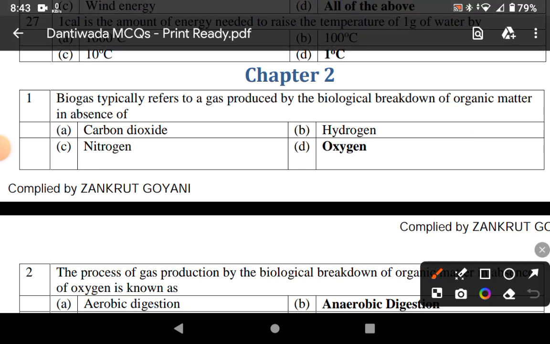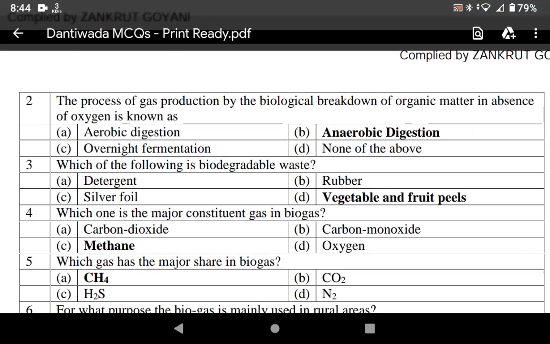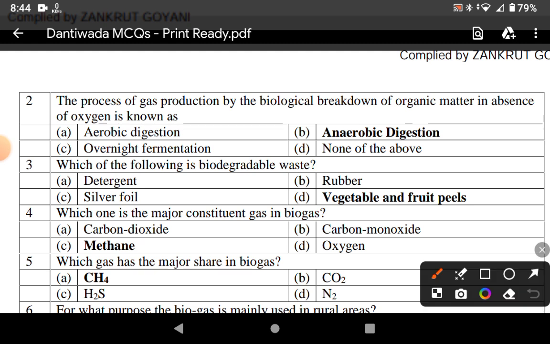Biogas typically refers to gas produced by biological breakdown of organic matter in the absence of oxygen. Anaerobic reaction takes place in biogas. The process of gas production by biological breakdown of organic matter in the absence of oxygen is known as anaerobic digestion. Which of the following is biodegradable waste? Vegetable and fruit are biodegradable waste.